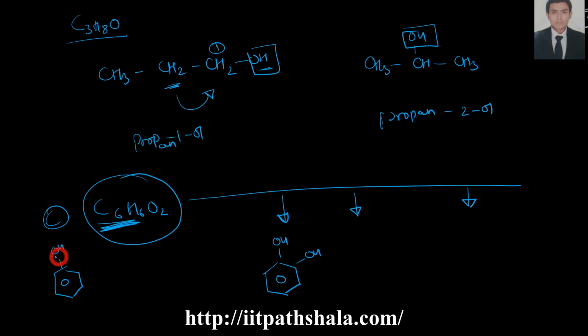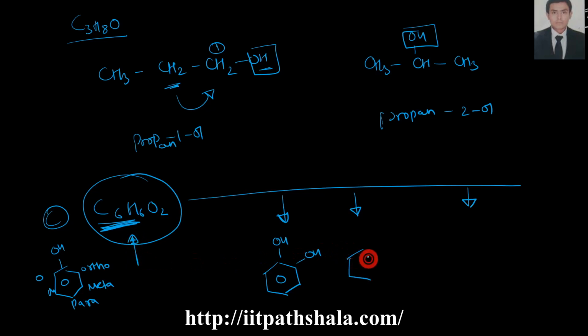So I have taken the OH group over here, my first primary group, and I know that this is the ortho position, this is called the meta position, and this is called the para position, respectively. Ortho, meta, and para. So I am just adding another OH group at these three positions. That's how I'm making this example in front of you guys.